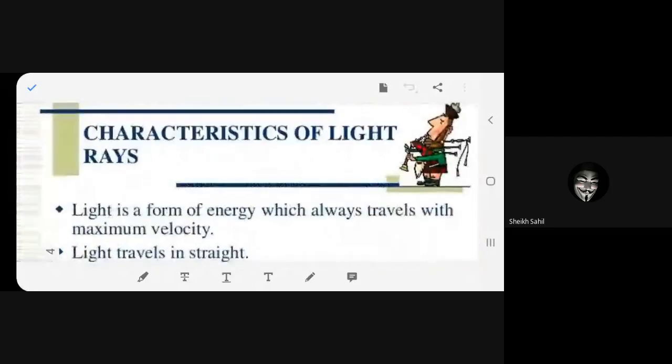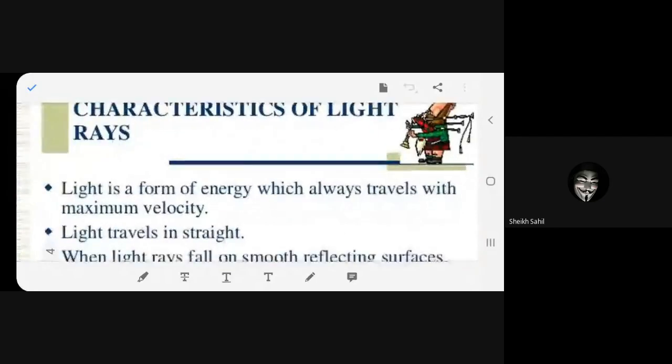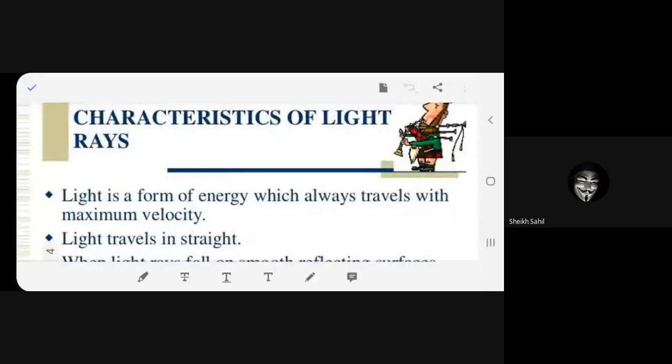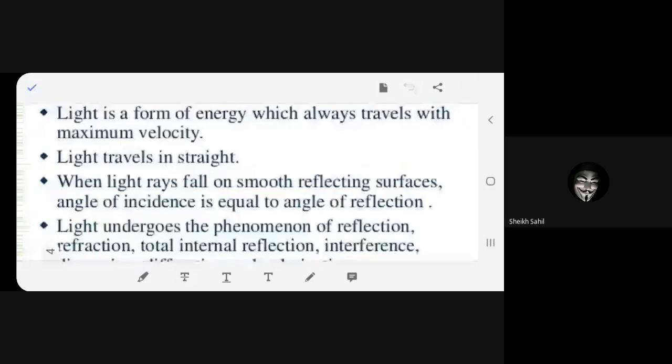So let's see what are the characteristics of light. Characteristics of light rays. Light is a form of energy which always travels with maximum velocity. Light travels in a straight line.